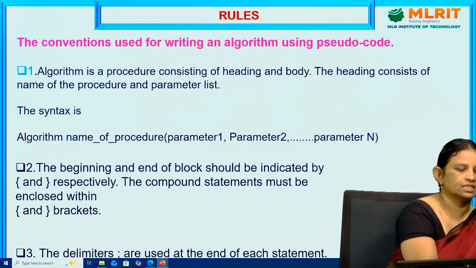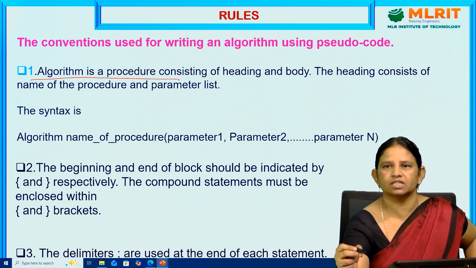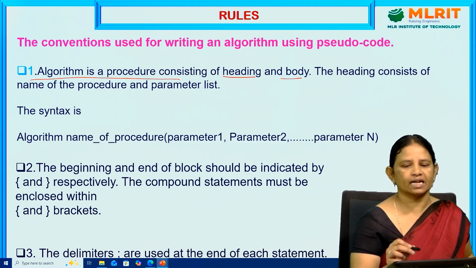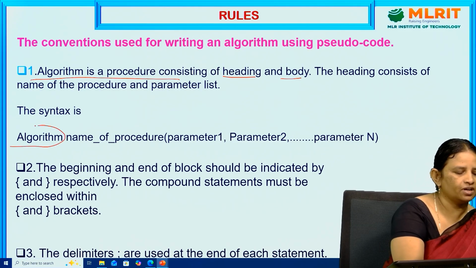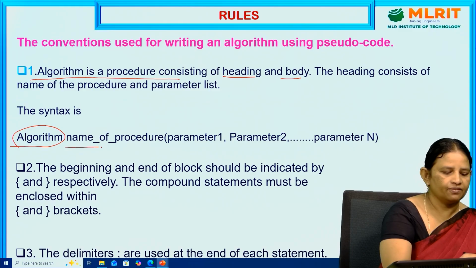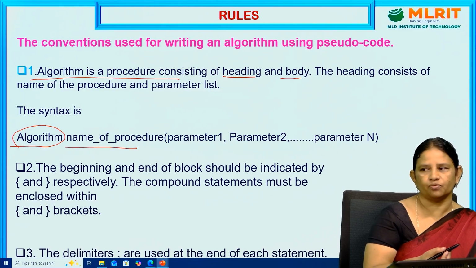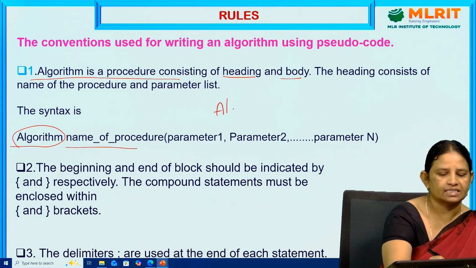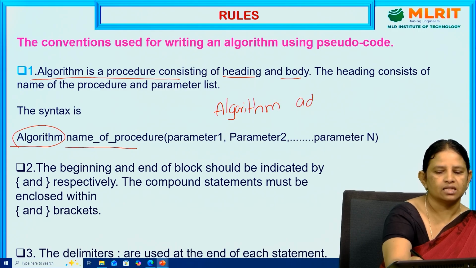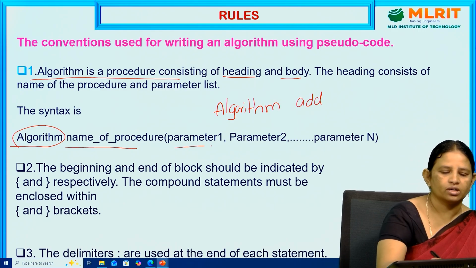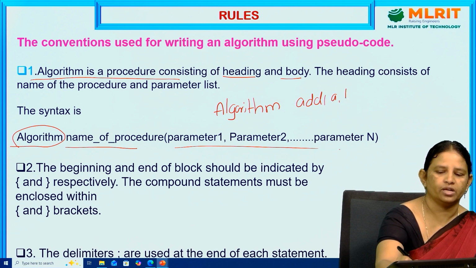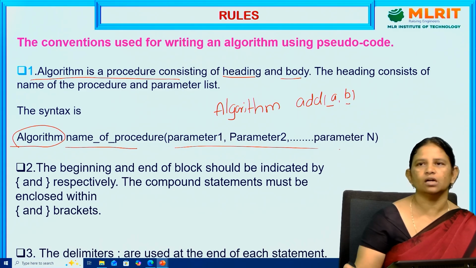The first one: algorithm is a procedure. That means it is a function consisting of a header and body. The header consists of the first keyword, which is algorithm, and the second, which is the name of the procedure, or the name of the algorithm. Suppose I want to perform addition of two numbers, I have to represent it as algorithm add. Here add is the name of the algorithm and you have to take the parameters. For addition of two numbers we need two parameters like a comma b. Each parameter is separated with the comma operator.